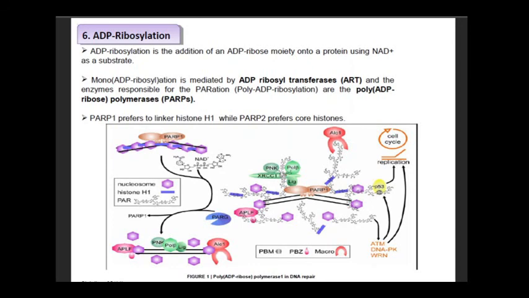Poly ADP ribosylation, also known as PARylation, is carried out by poly ADP ribose polymerases. PARP1 prefers to link histone H1, while PARP2, that is poly ADP ribose polymerase 2, prefers the core histones.